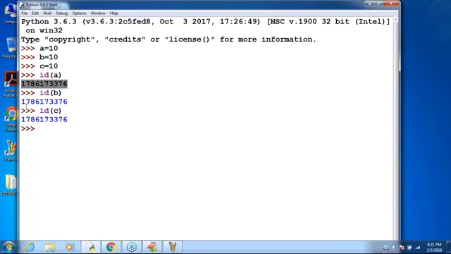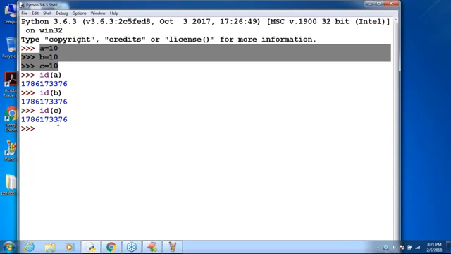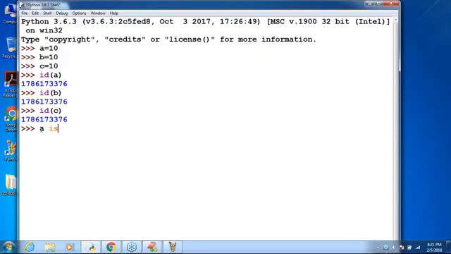What is the meaning of that? Do you know? Only one object is available. If you want, you can use A is B, or B is C, or A is C. Are you getting? Is means whether both are pointing to the same object or not. For that purpose, we can use the is function, right?